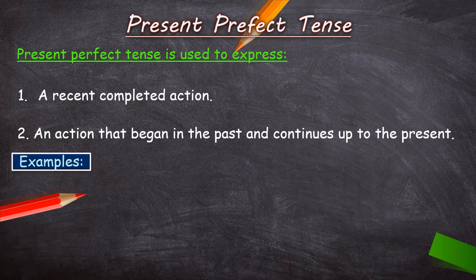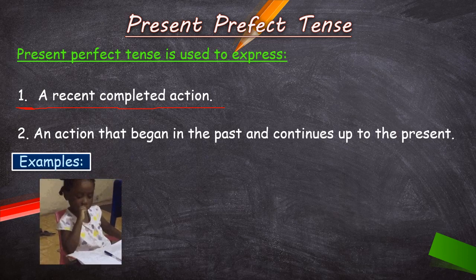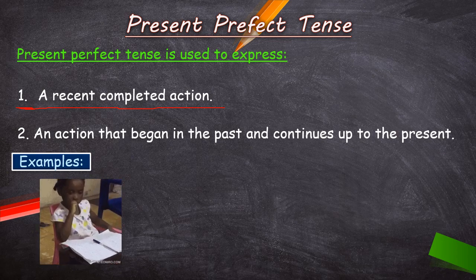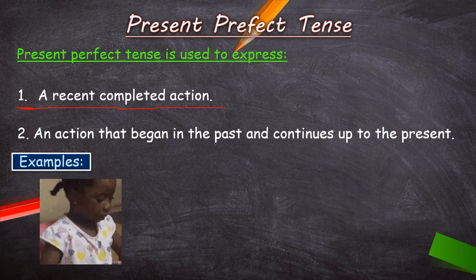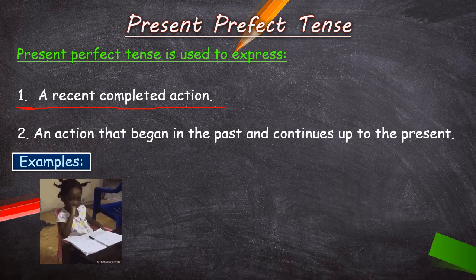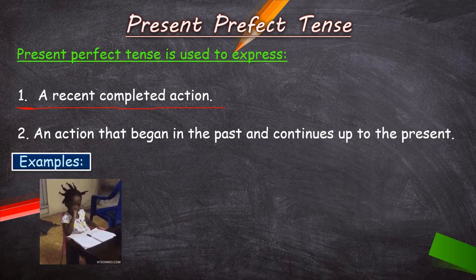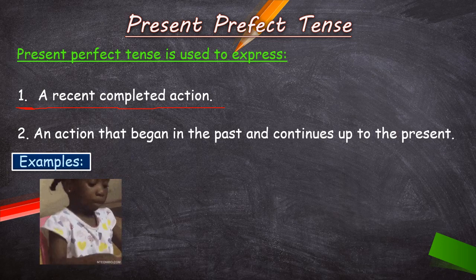Let's see what the first point means. A recent completed action means we are talking about the actions that we have just now finished. Now children, tell me one thing. Just think, when you finish any work, for finishing any work, what you have to do? You have to start that work.